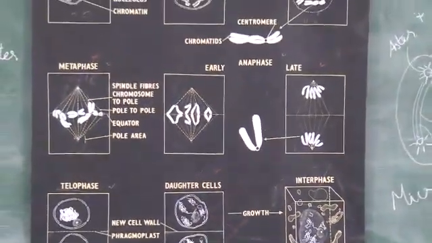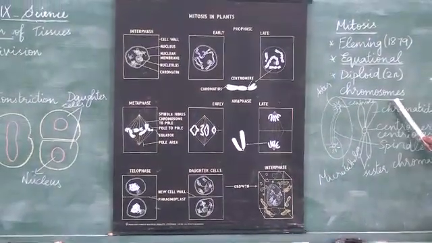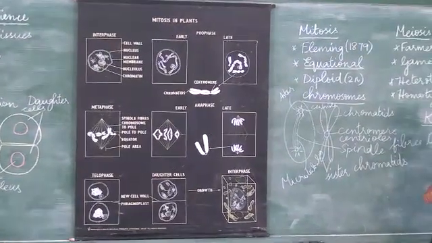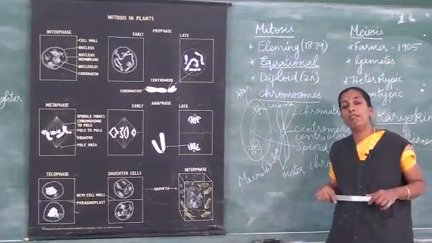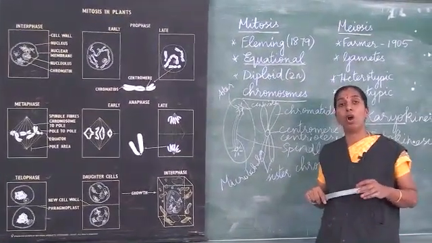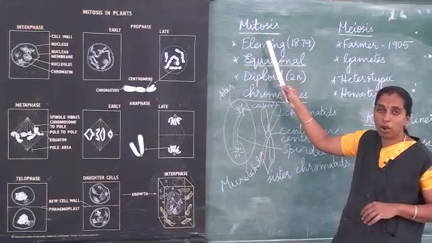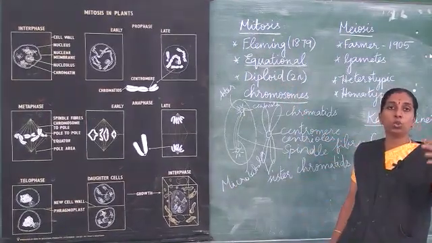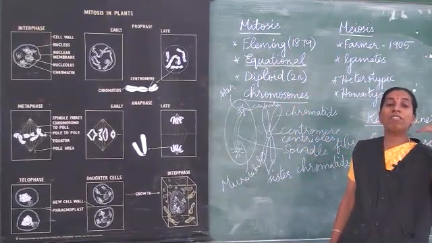Now, why is mitosis so important? It is a very, very important type of cell division. A single cell develops into a multicellular, entire larger organism because of mitotic cell division. One gets divided into two, two becomes four. Like this, the division takes place.